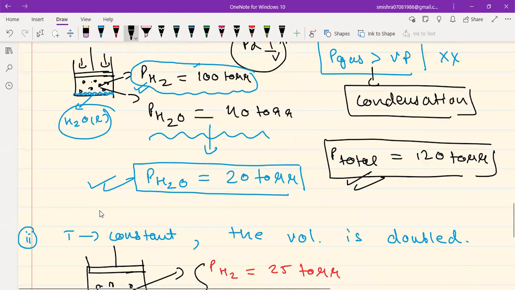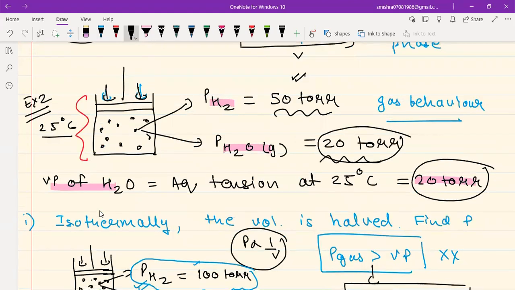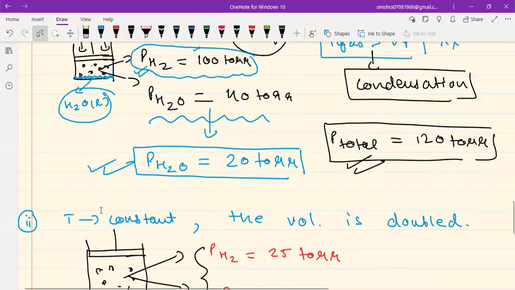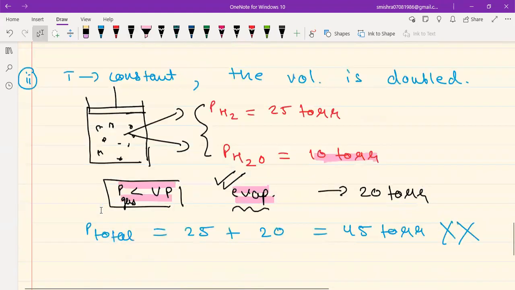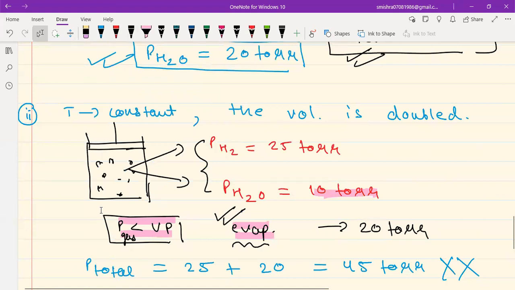But did I tell you in the initial condition, initially I told you that there is H2 gas, there is H2O gas. So where is liquid water in this container? Where do you have liquid water? There is no liquid water in the container. So if there is no liquid water in the container, then what is going to evaporate? There will be no evaporation, guys. For evaporation to happen, there should be liquid water present over there. Then only evaporation is possible.